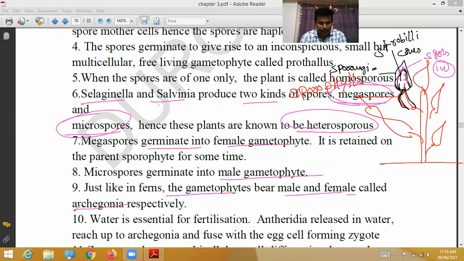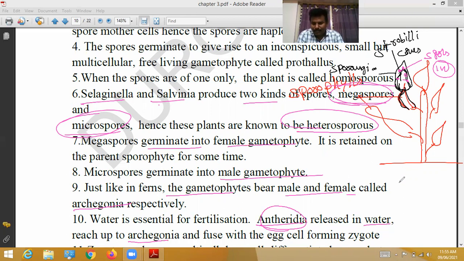The female organs are called archegonia. Next, water is essential for fertilization. Antheridia are the male sex organs, and they release male sex cells into the water. These reach the archegonia and fuse with the egg cell, forming a zygote.